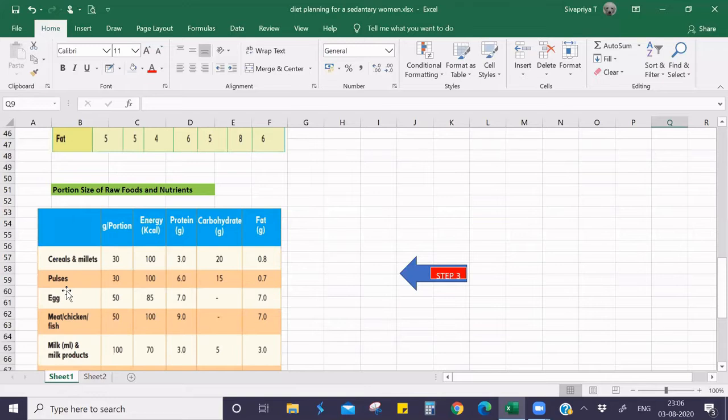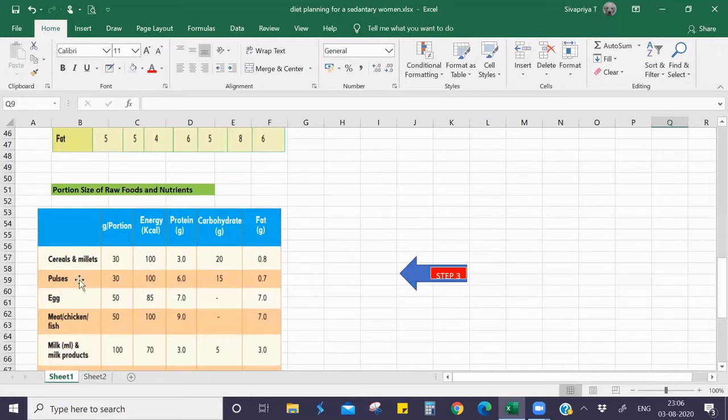And in the sedentary woman's food list, we saw that 2 portions were allotted for pulses. So 2 portions is 60 grams. What we have to do is multiply 100 into 2.